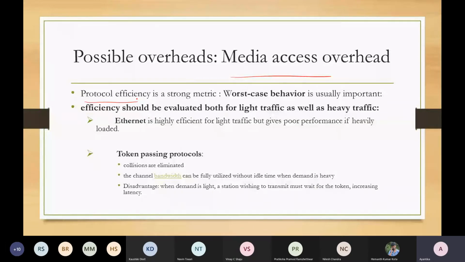Now, if we go back to our Ethernet discussion, what can we comment on this worst case behavior? In the case of Ethernet, it is highly efficient when there is light traffic. That means most of the components are not communicating much. So with light traffic on the shared bus, the bus is most of the time free or idle, and there is less chance of collision. If there is no collision, remember that whole strategy, there is no need for persistent waiting or for waiting with the back-off time. All these steps will not be required.